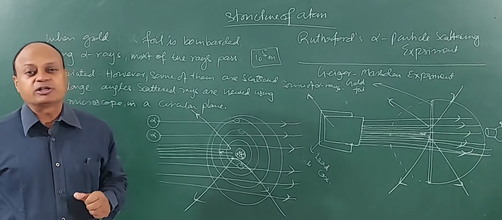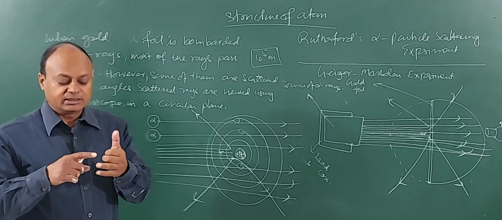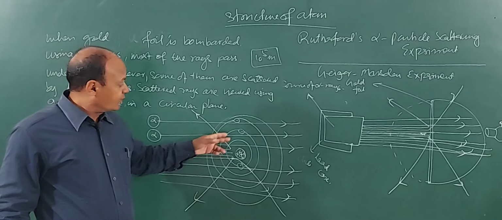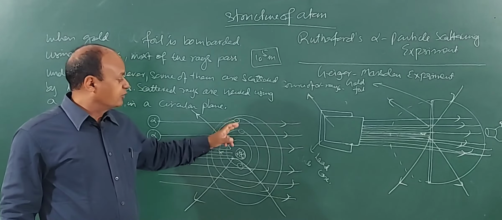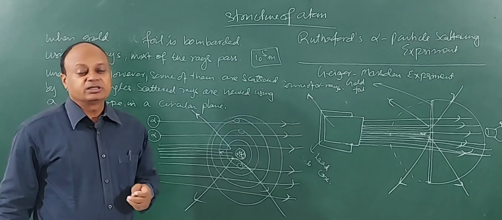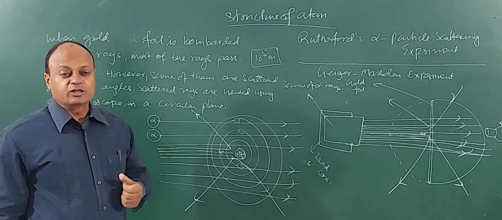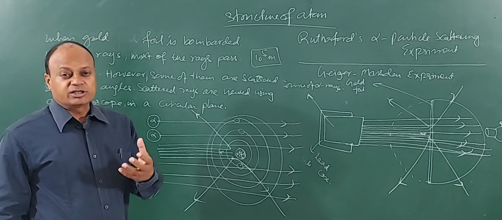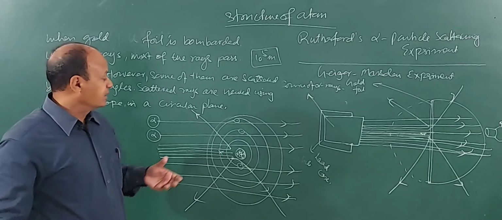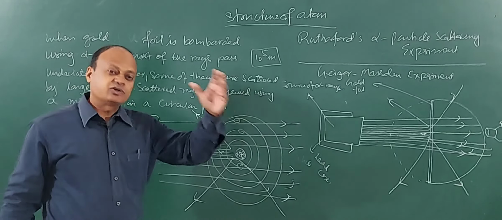So the two most important contributions of Rutherford's model are the concept of the nucleus and the concept of orbits. Now you may wonder, what will happen when an alpha particle collides with these electrons? Of course there can be a collision, but alpha particles are more than 7300 times heavier than the mass of an electron. So it is like a collision between what? A chicken and a truck. So what will happen? The chicken will be carried by the truck. Same thing, if an alpha particle collides with an electron, nothing will happen. The alpha particle will carry the electron along with it.